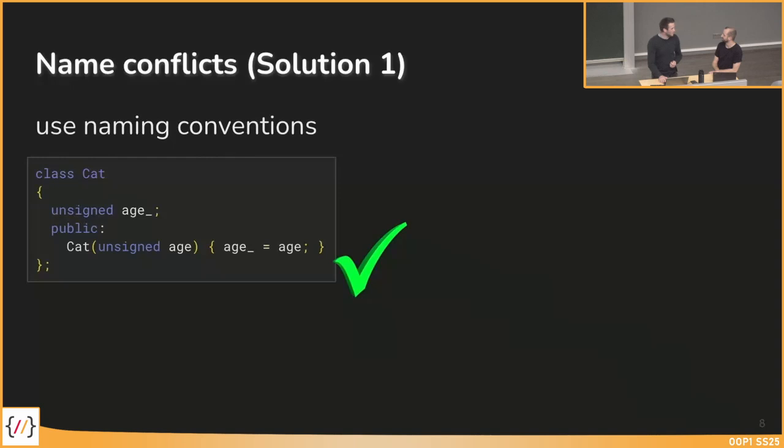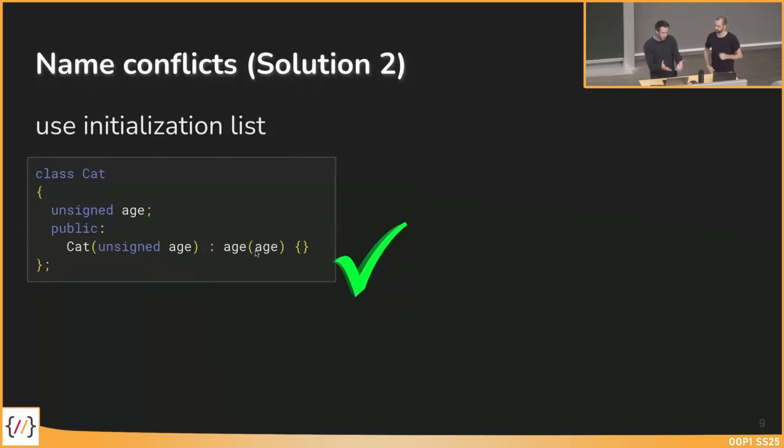The second one I would not recommend because it's still a bit dubious to read. It's the initialization list that we can use. It would work because this age here is the member and this one is the local variable, the parameter we get. But as David just mentioned, it's not a solution we would recommend because it's not that easy to read, and it's not that obvious what happens here.